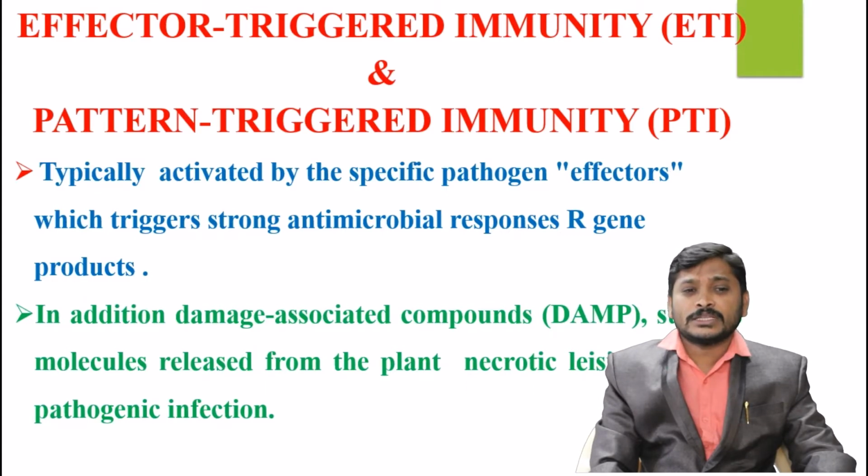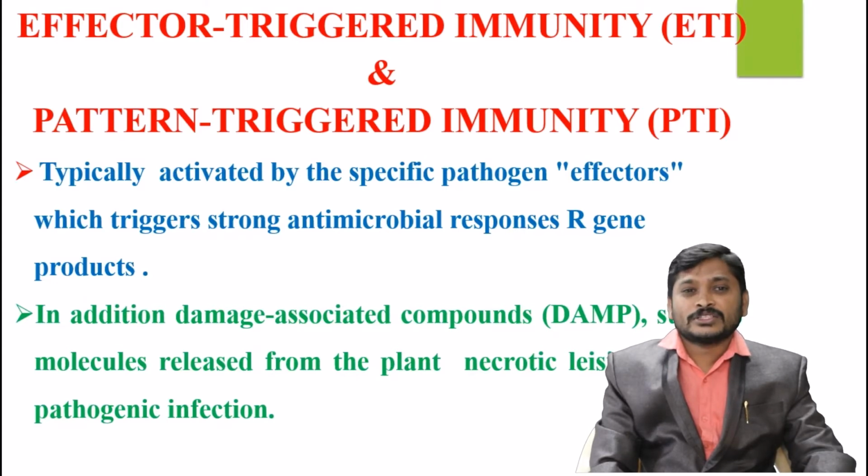In addition to these two triggered immunities, pattern triggered immunity and effector triggered immunity, another kind of immunity is also there, that is called damage associated molecular pattern, DAMP. Such molecules and their products, which are released after damage, also dictate the cell to provide the immune status.